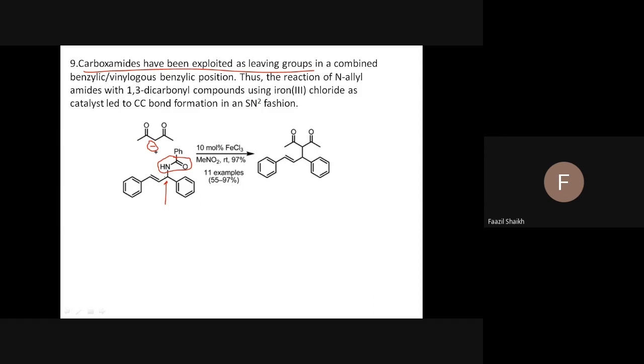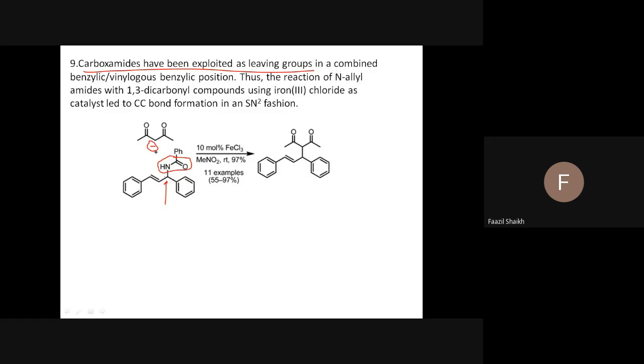This is our aim: to understand the pattern, the structural skeleton of the molecule. Only then can we explore our ideas. So carboxamide is a leaving group, just like OH. Before, we have seen it in many examples, and now it is a carboxamide. Second point, it is a very good leaving group because it is attached to activated sites, a benzylic carbon, allylic carbon or vinylic carbon.